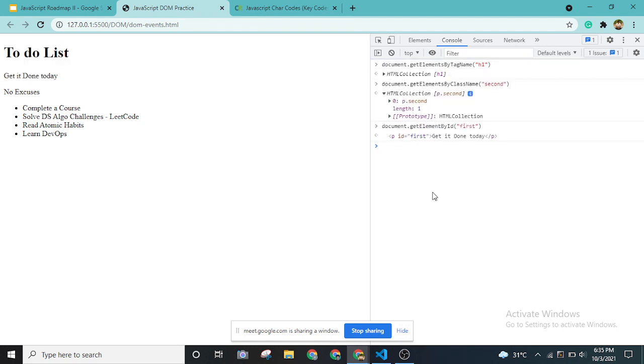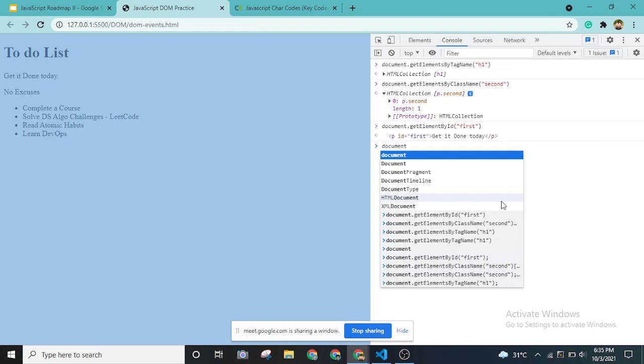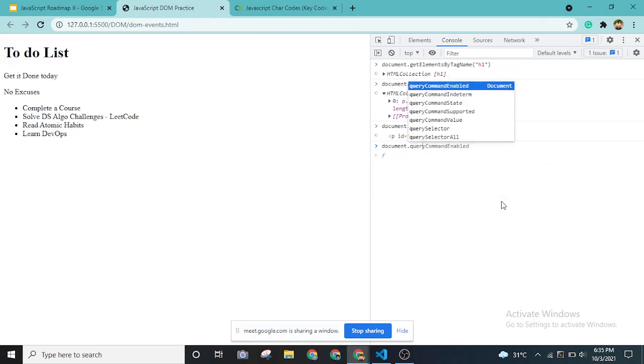We don't need that. We only need the direct content inside it, right? Whatever is visible, only that we want to change. So what we'll be using apart from this is querySelector. This is also a recommended approach in any HTML project, and it is also a DOM selector.